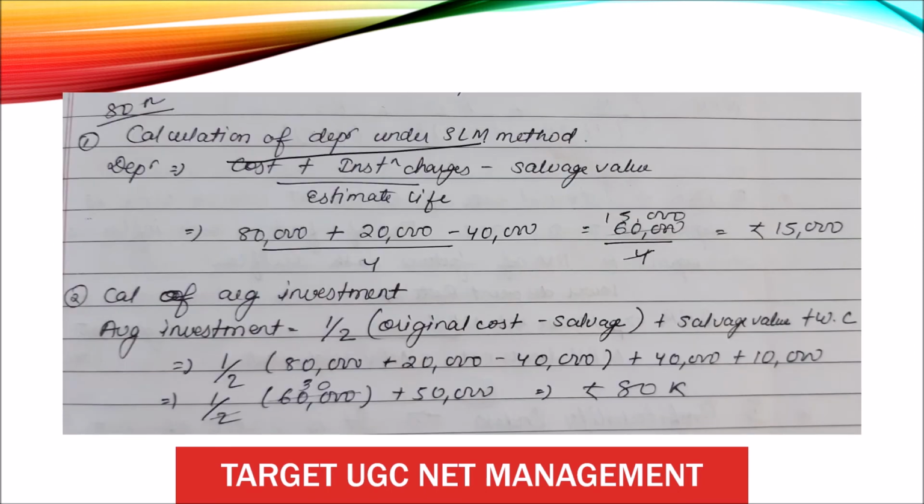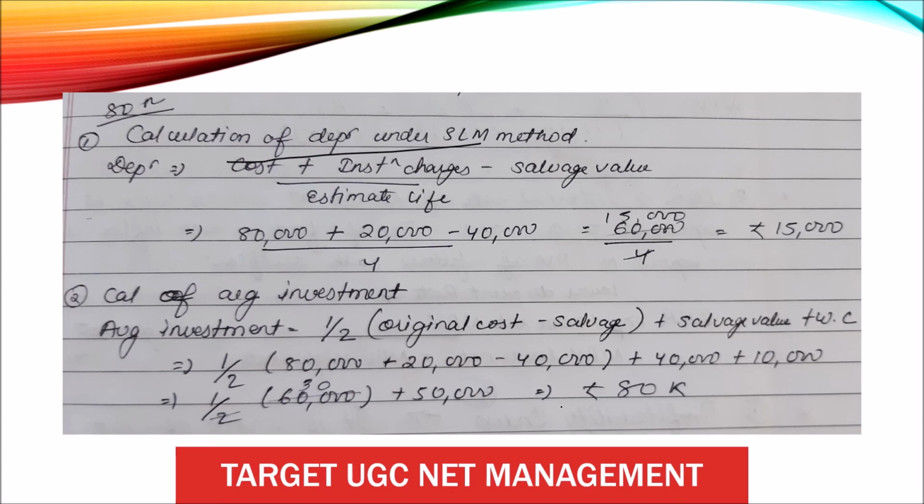First, calculation of depreciation under SLM method: cost plus installation charge minus salvage value divided by estimated life. So I got 15,000. In the second step, average investment is equal to 1 by 2 bracket original cost minus salvage value plus working capital. Then 30 plus 50, 80,000.